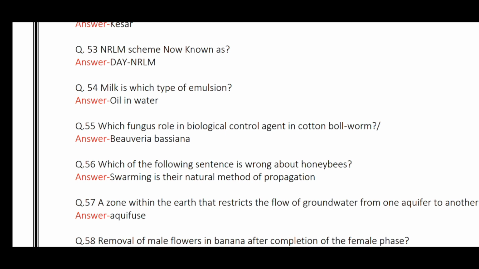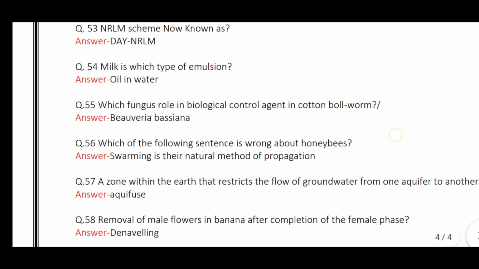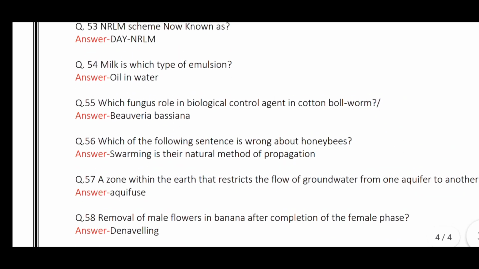Which fungus plays a role in biological control of cotton bollworm? Beauveria bassiana. So the sentence which is wrong is: swarming is a natural method of propagation. A zone within the earth that restricts the flow of groundwater from one aquifer to another is an aquifuge.